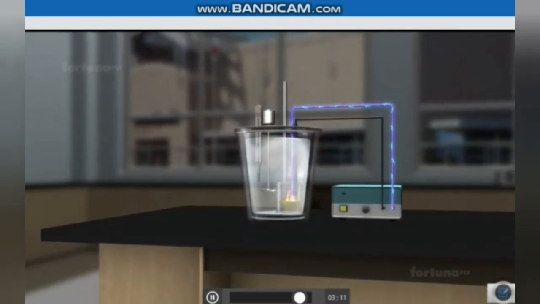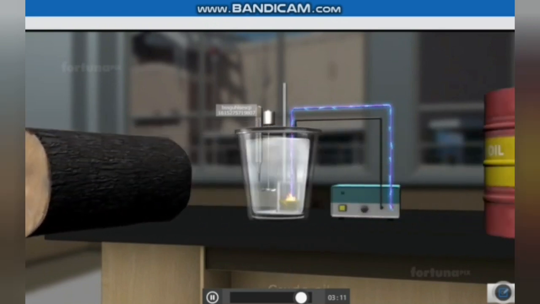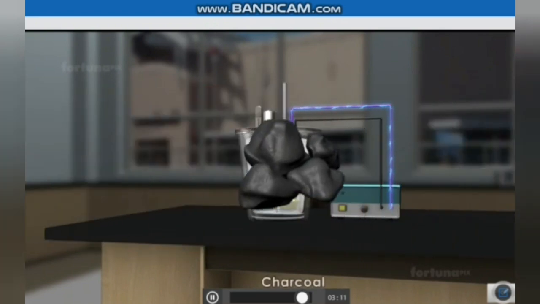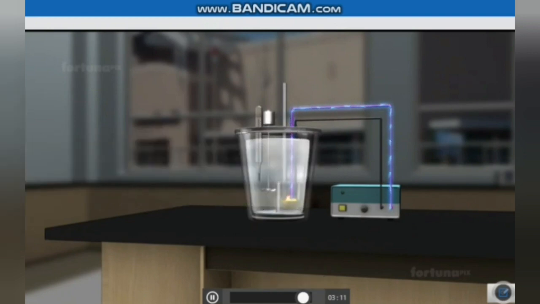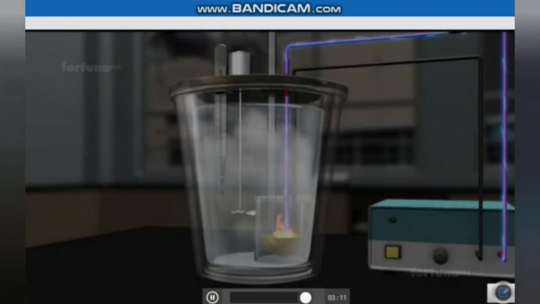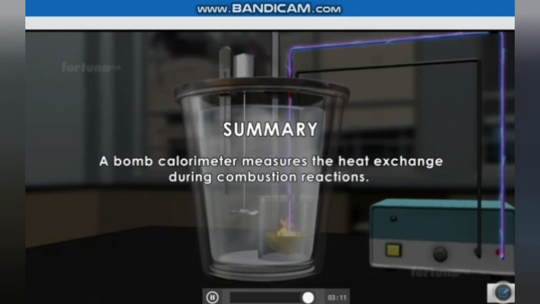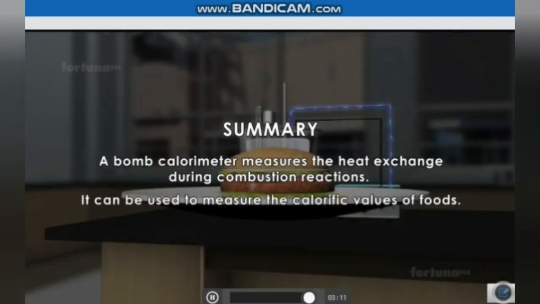It is also useful to calculate the calorific value of substances like wood, crude oil, charcoal, and also the calorific value of food content, like any food that is being given to us. Summary. A bomb calorimeter measures the heat exchange during combustion reactions. It can be used to measure the calorific value of foods.